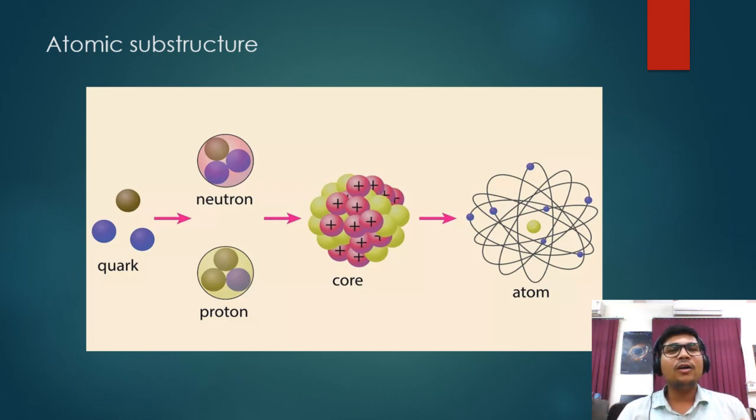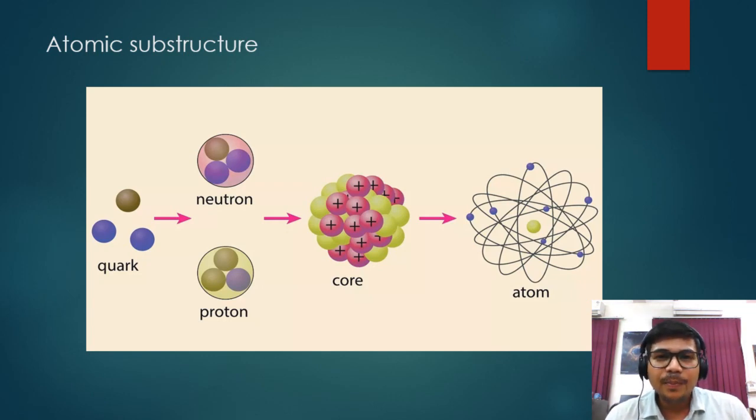The electron is one of the lightest particles, and those light particles are called leptons. In the nucleus we have neutrons and protons. Further subdivision of neutrons and protons is also possible. These tiny particles are called quarks. The neutrons and protons consist of quarks. So we have fundamental particles: quarks and leptons.